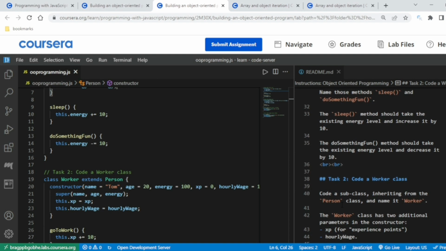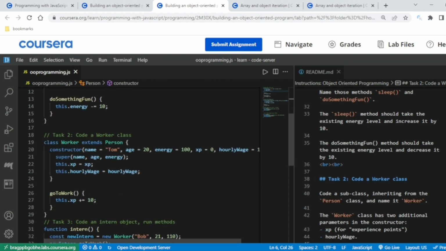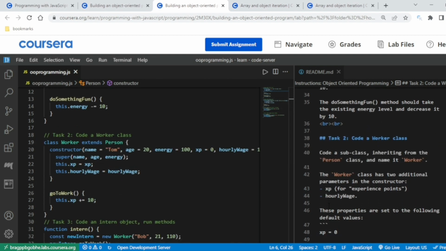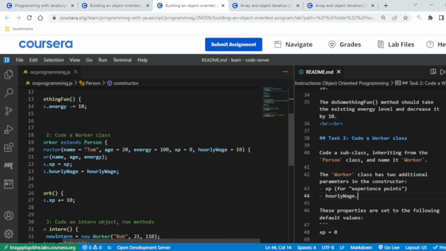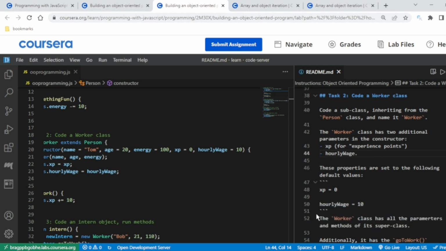The code a worker class. Now I have to extend the person class as they have shown with the additional parameters: XP, meaning experience points, and hourly wage. So I have a constructor again, this time with XP and hourly wage. And how this value came from here: XP 0, hourly wage 10.